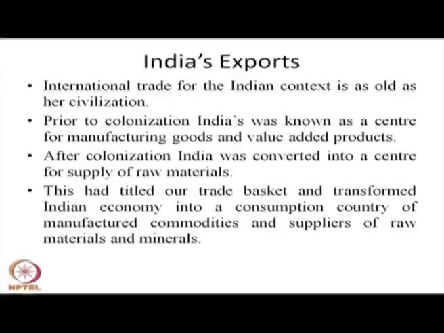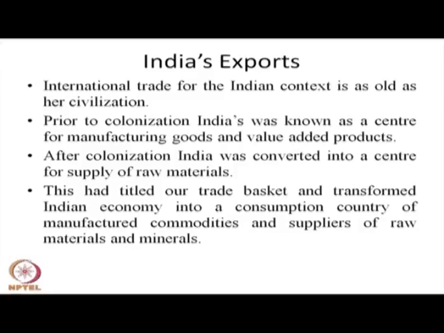During the early civilization period, India was known as a center for manufacturing goods. However, when India became colonized, prior to that, India was known as a center of manufacturing of goods and value added products. After colonization by the Britishers, India was converted into a center for supply of raw materials. Indian foreign trade was destroyed by the Britishers knowingly.